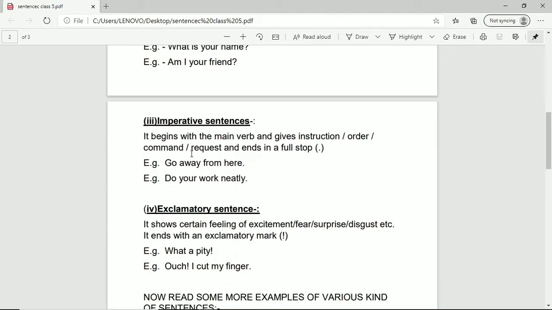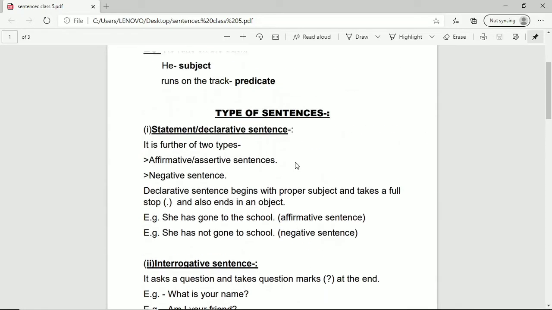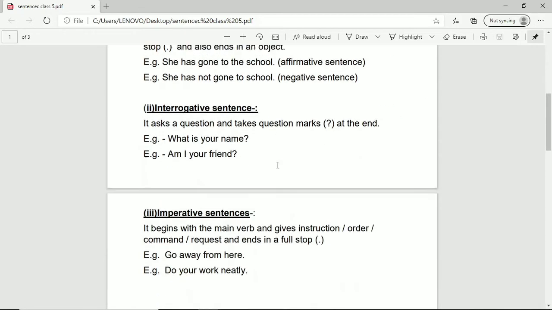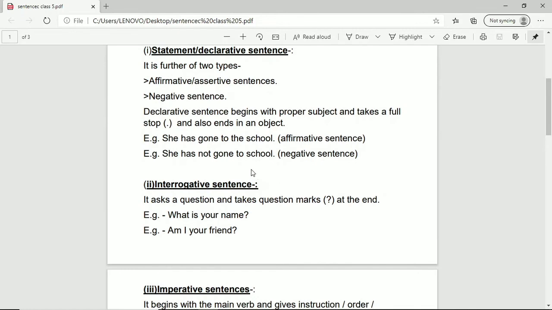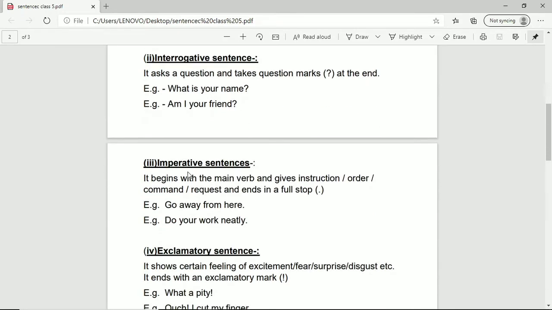It begins with the main verb and gives instruction or order or command or request and ends in a full stop. Always remember, just like your declarative sentence, this sentence also ends in a full stop. Then what is the difference? See, your declarative sentence was beginning with a subject, but your imperative sentence is beginning with the main verb.